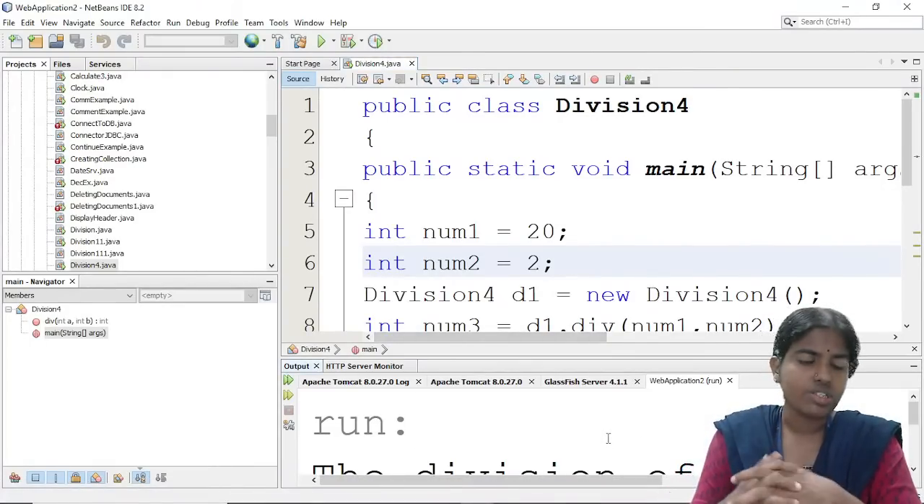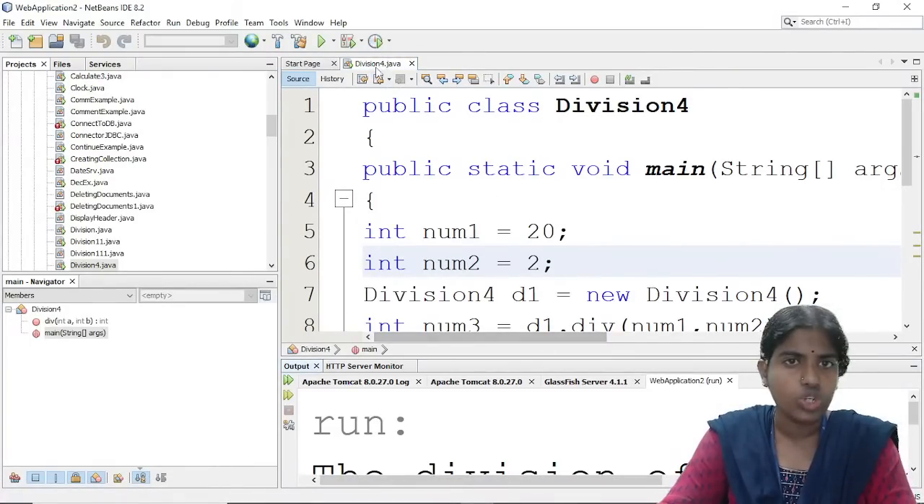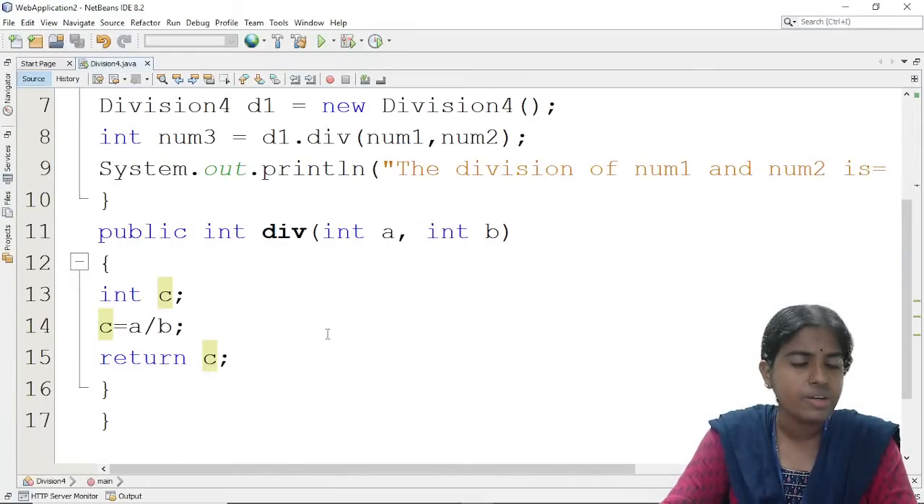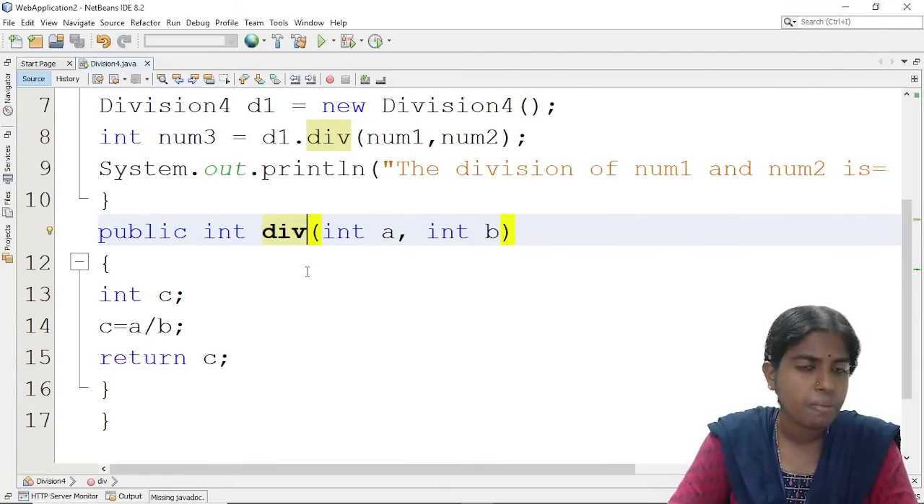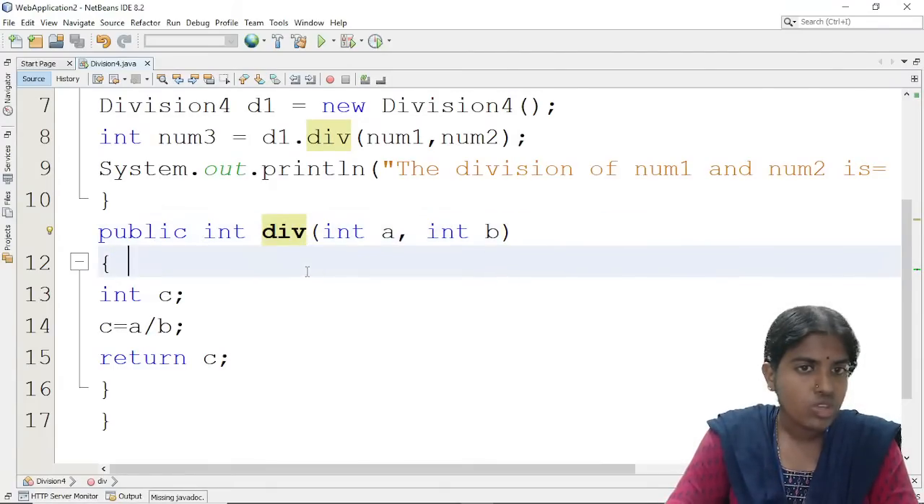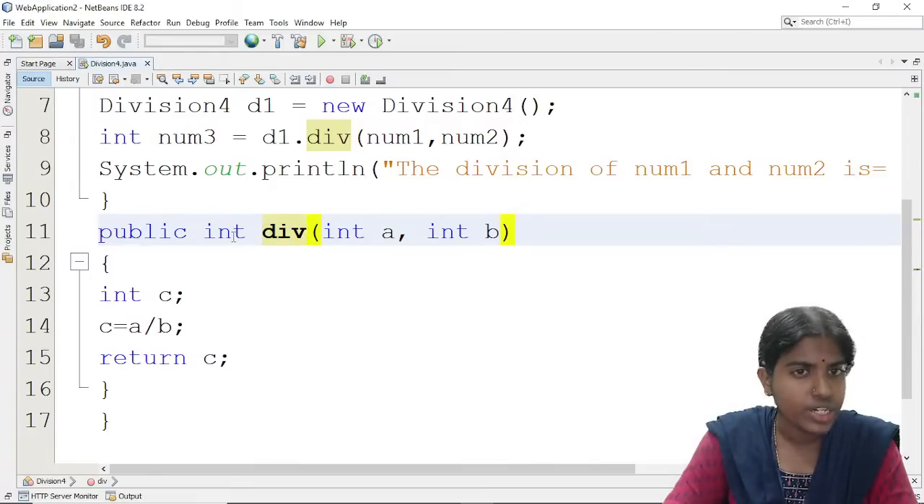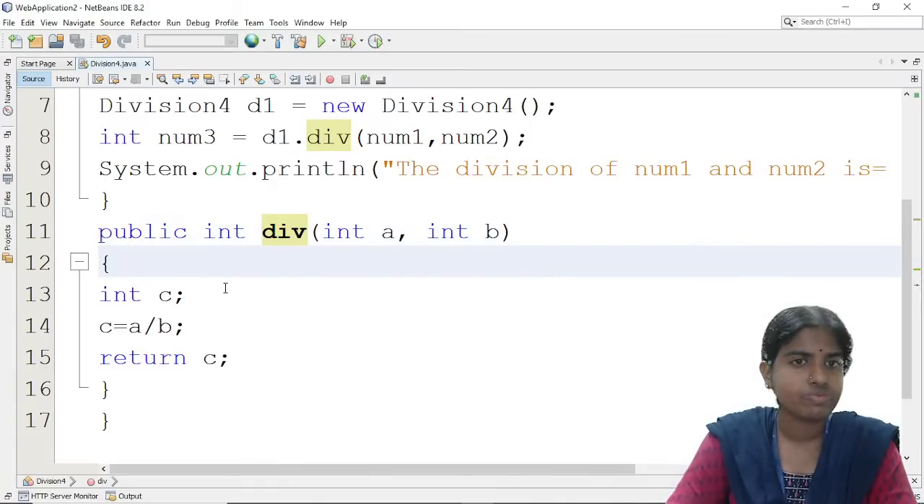Clear with this? So what is the use of going for this? To define a user defined method. Whenever I want to define any method, this is the corresponding syntax for defining any method. Firstly, whatever is the method name, it is prepended by the return type. Whatever is the return type, it is prepended by this public access modifier.